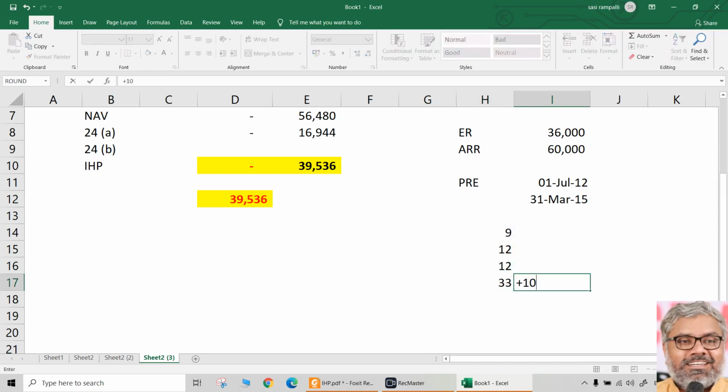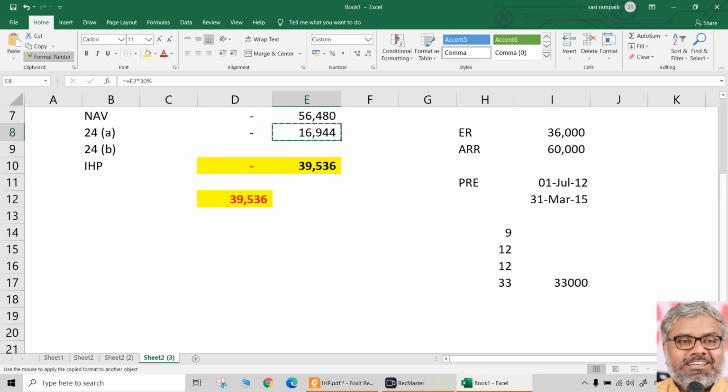On what amount? 1 lakh rupees. 12% per annum means monthly how much? 1% you can take directly into 33 months. How much is the pre-construction period interest? 33,000 rupees is the pre-construction period interest.